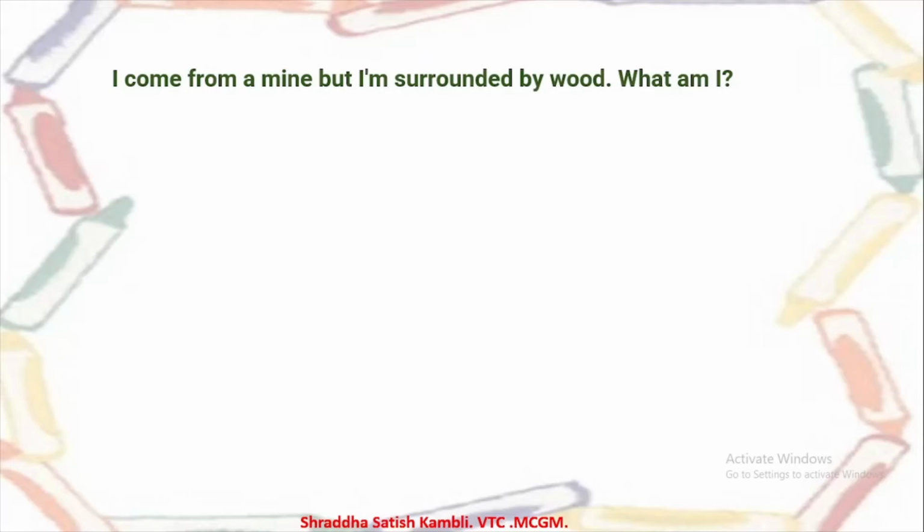So whenever you come across a question like this, what should you do? Yes, exactly. You should pause the video and try to find out the answer yourself. Alright? And then you should check your answer with my answer. So look at this question. I come from a mine, but I'm surrounded by wood. What am I? So what is a mine?